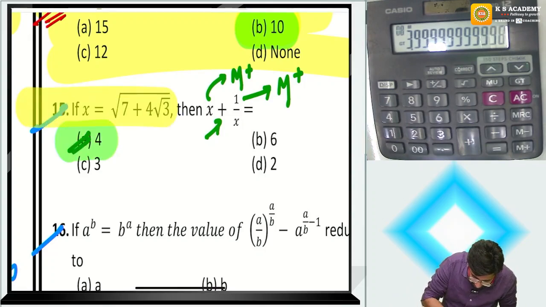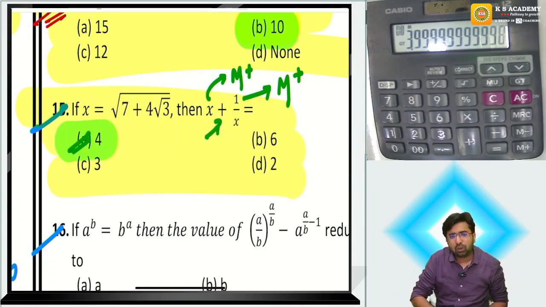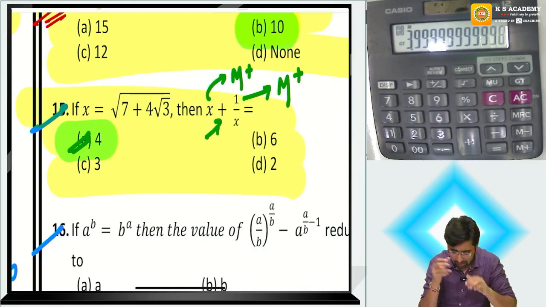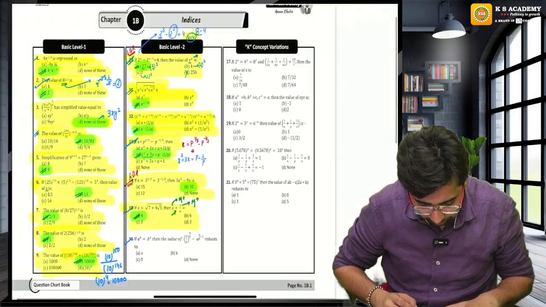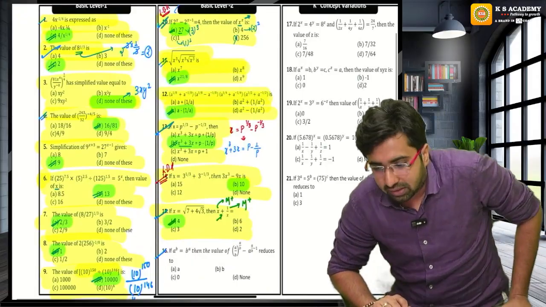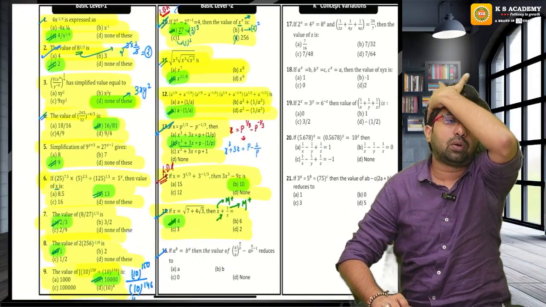So if they ask this kind of question, don't be puzzled. Just get the answers in the calculator and you can get rid of these questions. Is this point clear? Everybody, is this point clear to all of you?